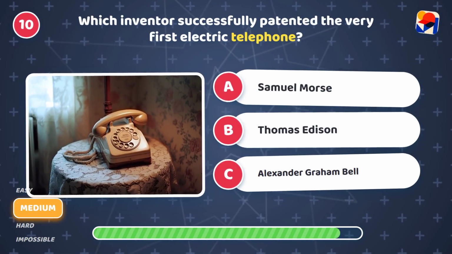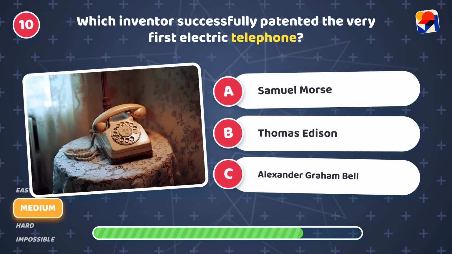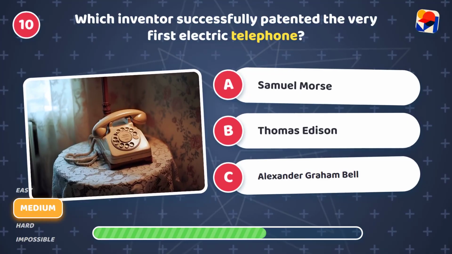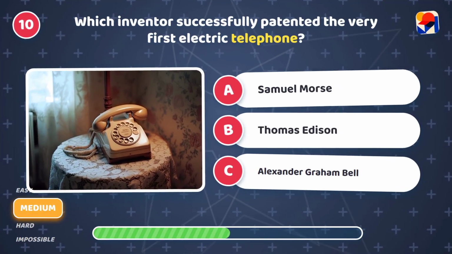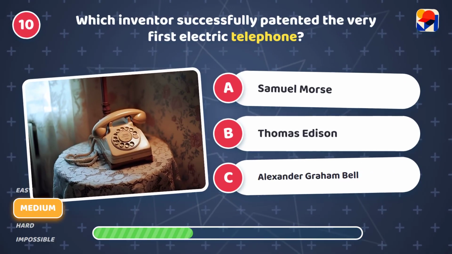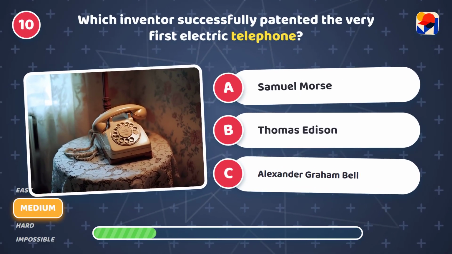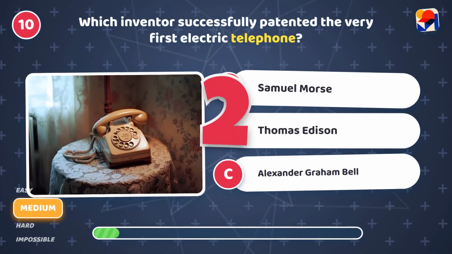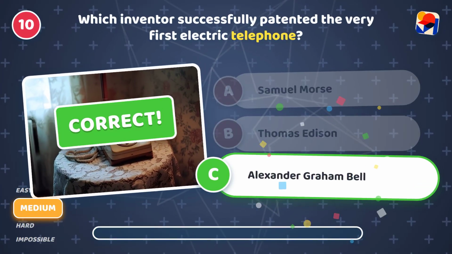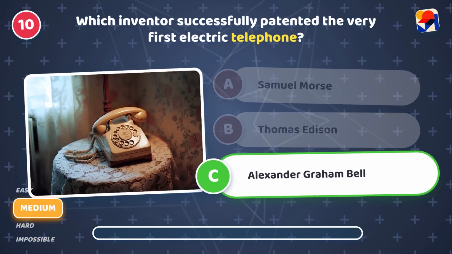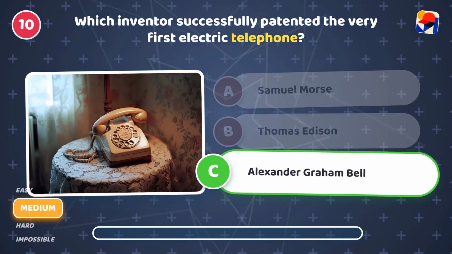Which inventor successfully patented the very first electric telephone? Is it A, Samuel Morse, B, Thomas Edison, or C, Alexander Graham Bell? It's C, Alexander Graham Bell. He patented the first telephone.